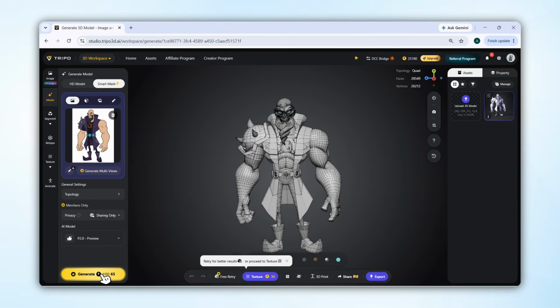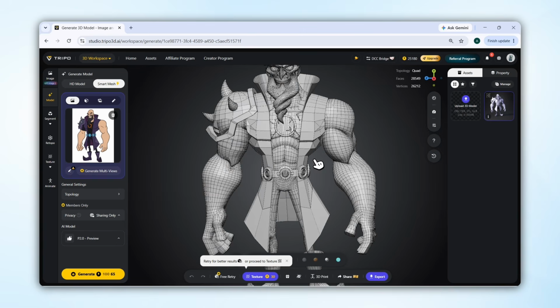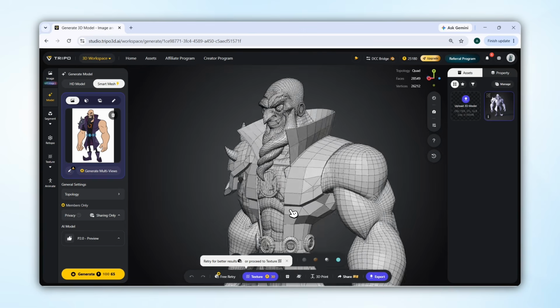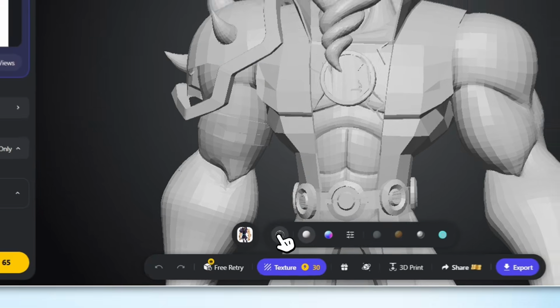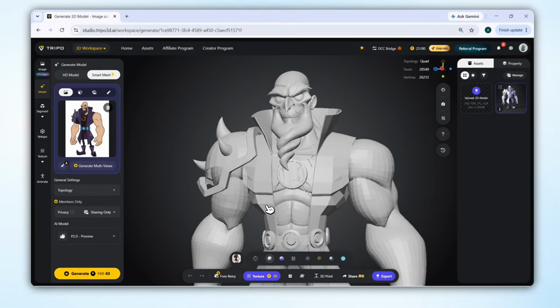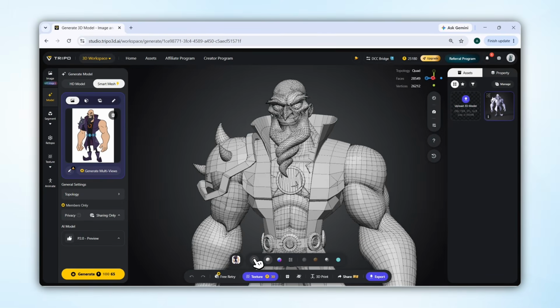And look at that! Within just a few seconds, your normal image has been converted into a highly detailed 3D model. And that's not all. Down here, you can use shading to change the colors of your model. You can also turn the wireframe on or off according to your preference. Wireframe basically helps you clearly see the structure and shape of your model.